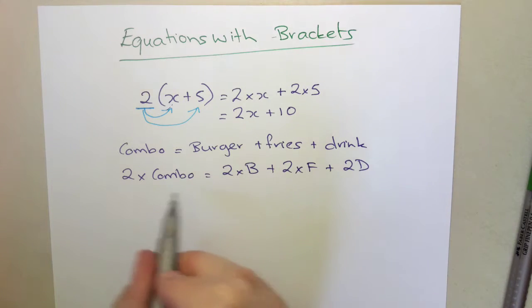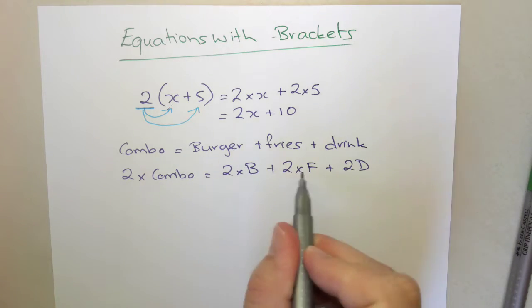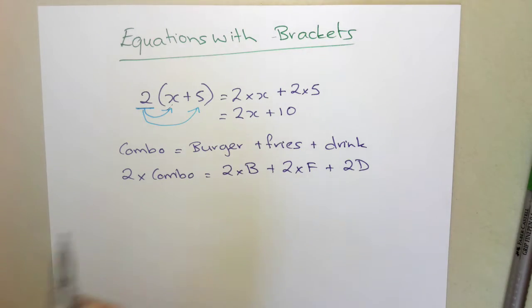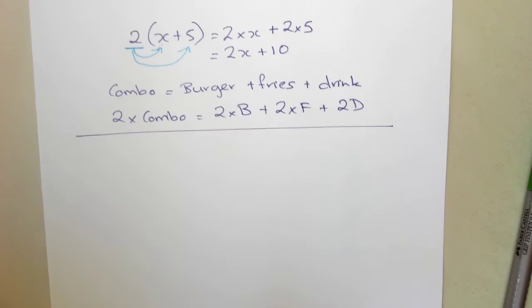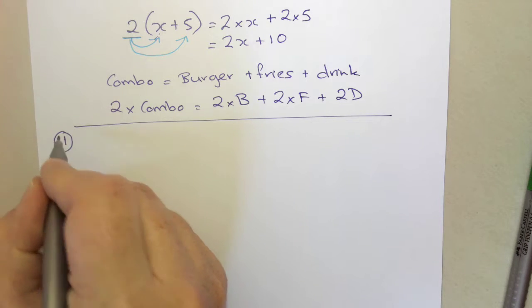Okay, so that's essentially what we're doing. We're just saying, well, the combo is made up of a burger and fries and drinks, and if I'm getting 2 lots of that, then I get 2 lots of everything inside of it. So that's the idea behind expansion. So let's have a look now if we want to solve some equations with a bracket in it.